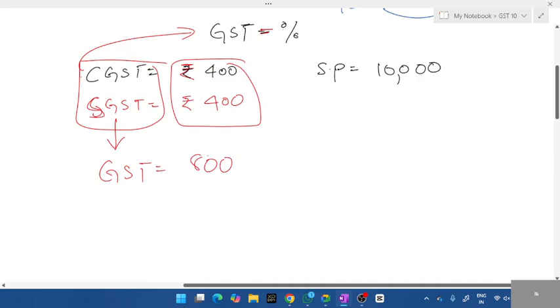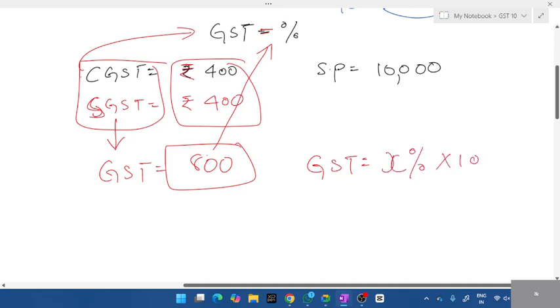What is the formula to find? We don't need GST in rupees. They didn't ask us to find rupees. They've asked us to find percentage. So there's only one formula. What is that? GST is equal to numerator divided by denominator. Here, is the percentage value given or the rupees value? Rupees value. So we don't know the percentage, right? Write it as X percent into 100.